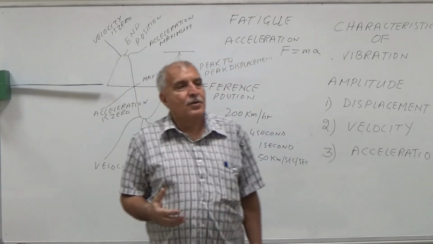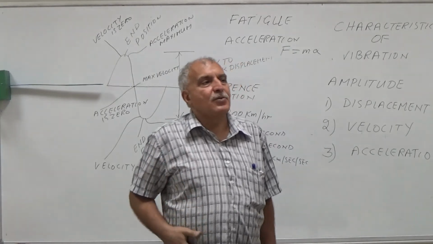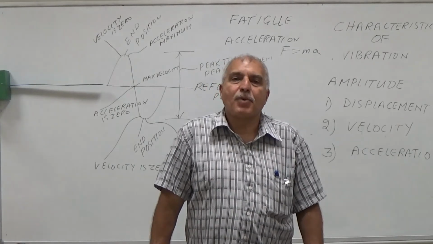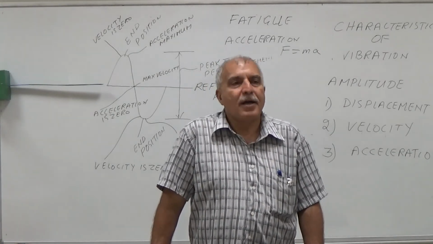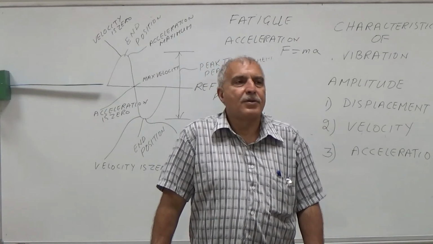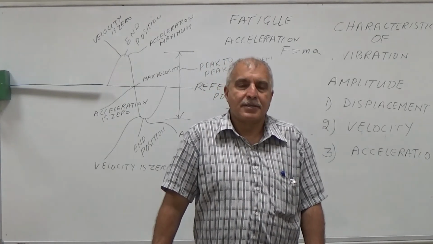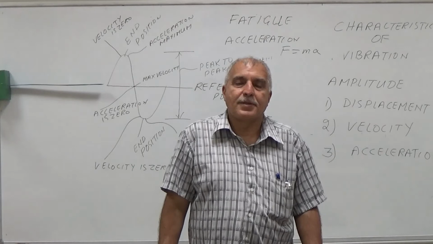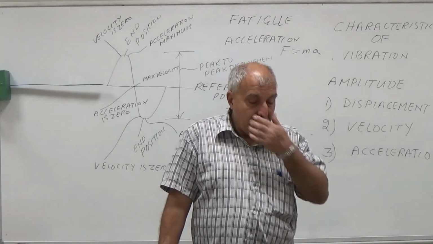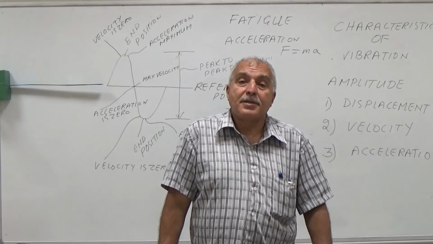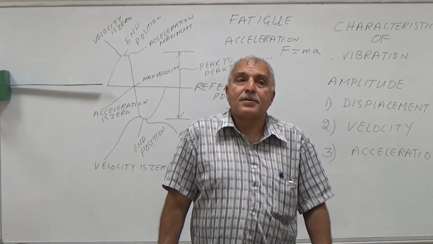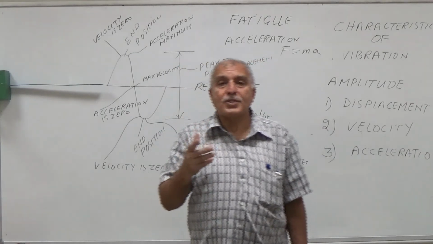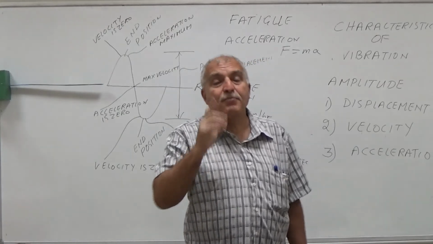Because when the machine is rotating and it has some problem, for example, unbalance, misalignment, or something is rubbing, these mechanical problems will create some force, and that force will have some frequency.